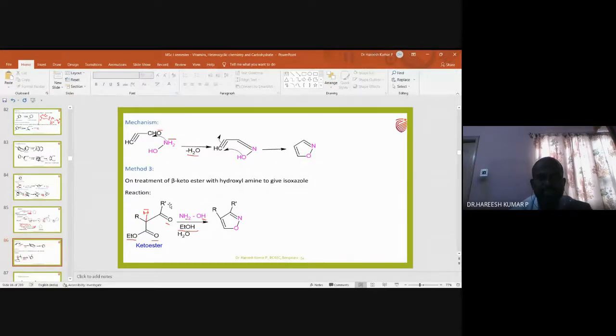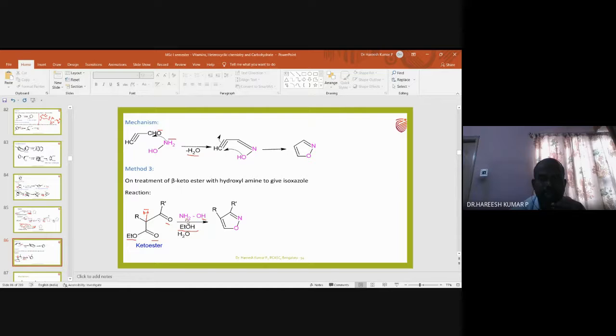And the method 3, on treatment with beta ketoester. This intermediate you have seen in the previous method of preparation. So what is the name of this compound? Ketoester. So this is called keto, and this group is called ester. Where is the keto? This position is alpha, this position is beta. Beta ketoester. That means preparation or synthesis of isoxazole starting with beta ketoester on treating with hydroxylamine.